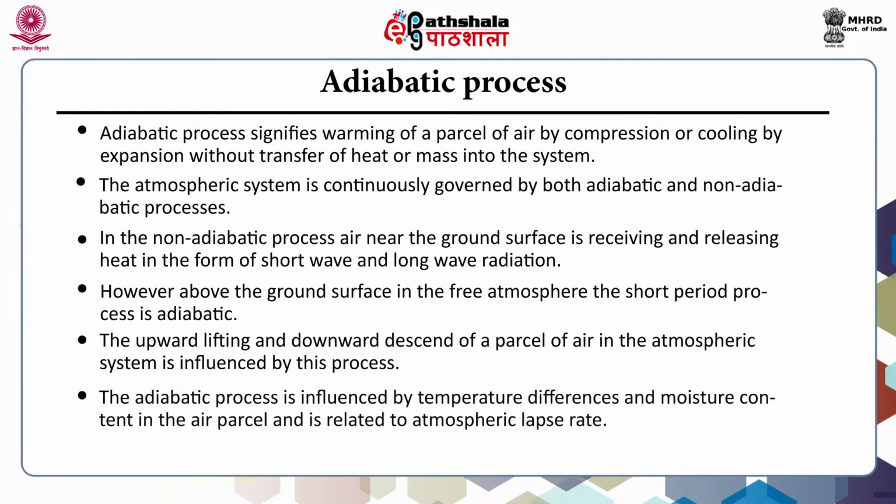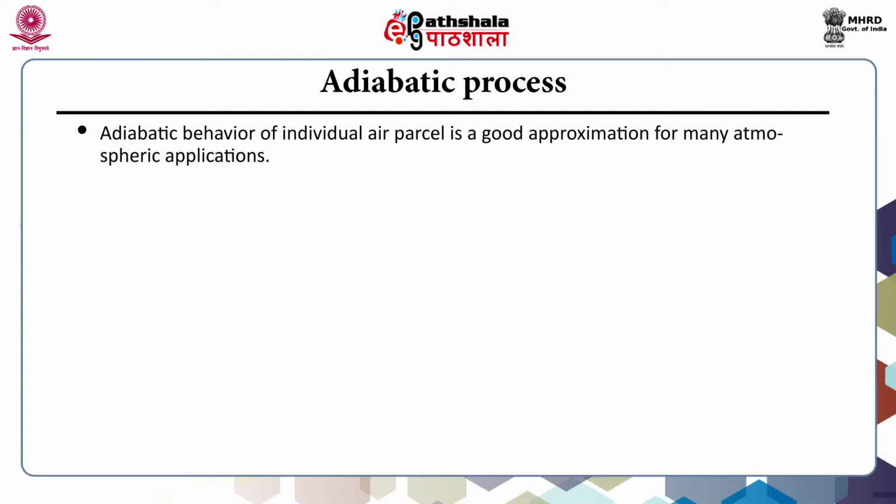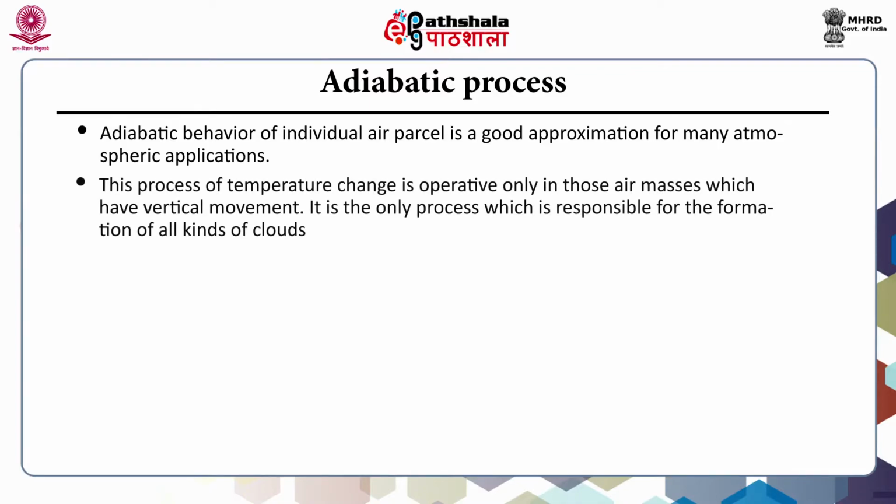The adiabatic process is influenced by temperature differences and moisture content in the air parcel and is related to the atmospheric lapse rate. Adiabatic behavior of individual air parcel is a good approximation for many atmospheric applications. This process of temperature change is operative only in those air masses which have vertical movement. It is the only process which is responsible for the formation of all kinds of clouds.